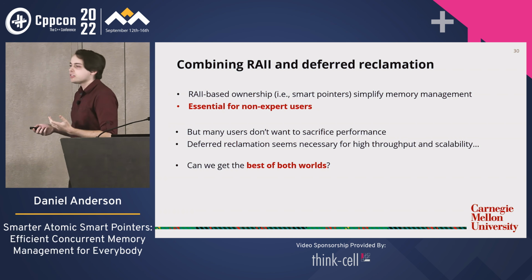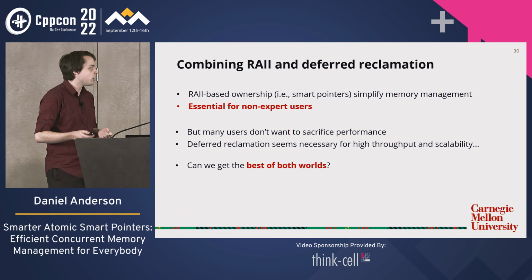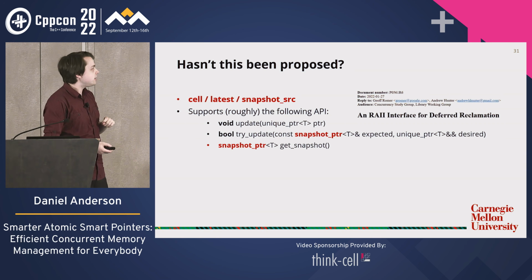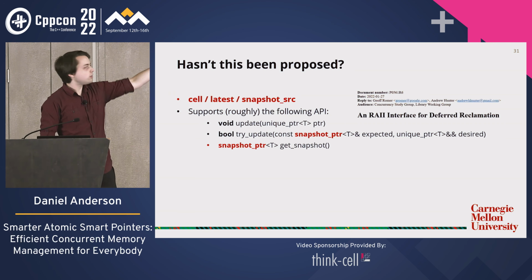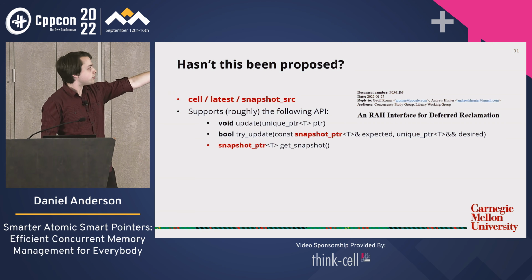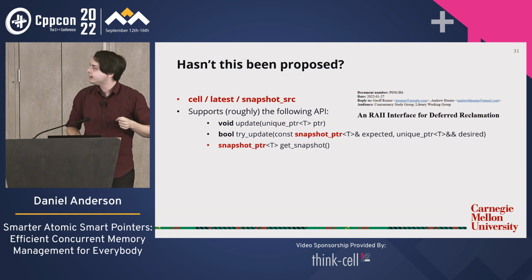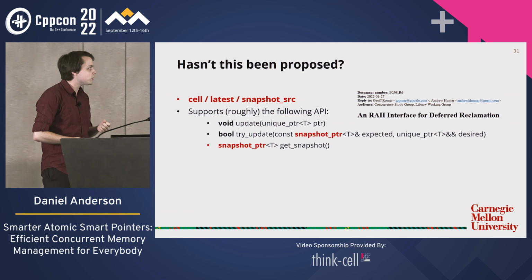Can we get deferred reclamation and RAII-based ownership? Now, if you're up to date with the latest concurrency TS and all of the latest fancy proposals, you may be thinking, hang on, I've heard of this. This has been proposed, right? It's called Cell, or maybe it's called Latest, or AKA Snapshot Source, or the type whose name changes every time I read the proposal for some reason. But this data structure has been proposed. You can go read the proposal.